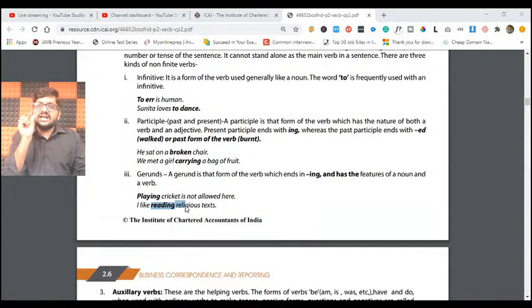All these things which end with ing become our gerunds. Normally, if you remove the ing, they become nouns. If you add ing to the noun, it becomes a verb. Such kind of things. Okay? Good.